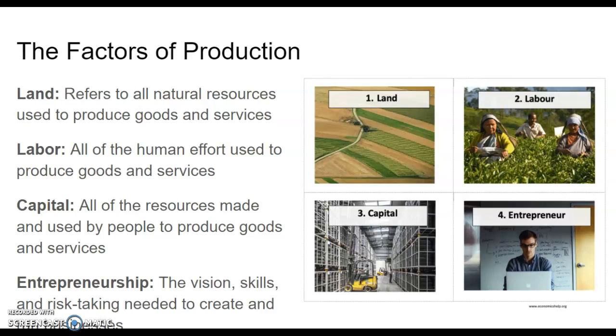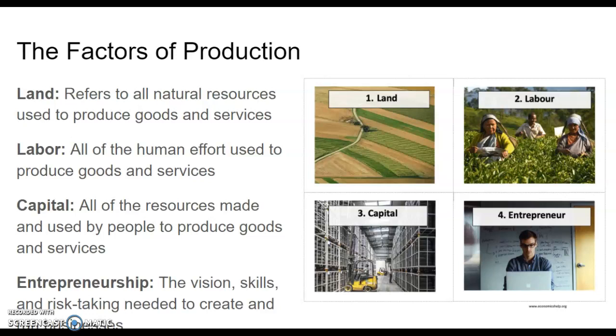The next factor of production is labor. Labor is all of the human effort used to produce goods and services. These are going to be the workers. So here you can see these workers here are working in a field. But your workers don't all look the same. Some workers may be working in offices. You may have some that are working out in the field where they work, whether that be an actual farming field or that could just be the area in which they are working.